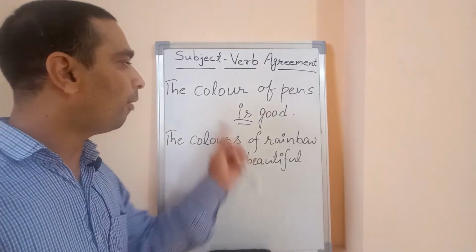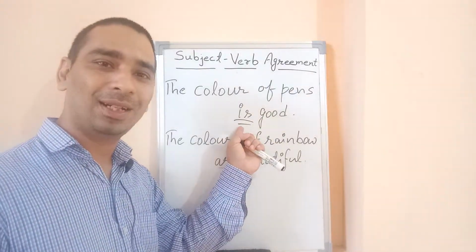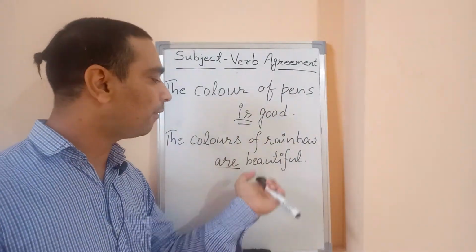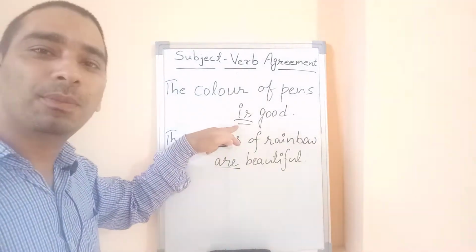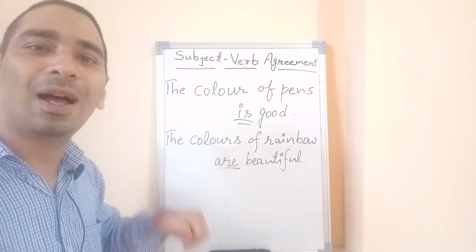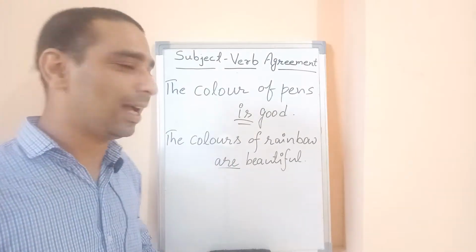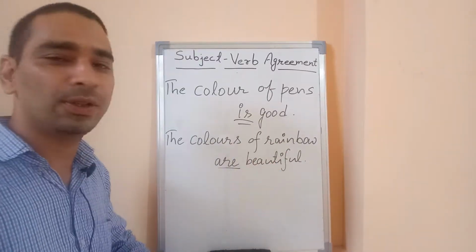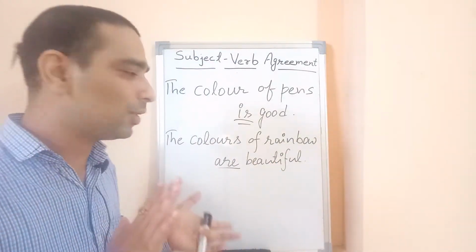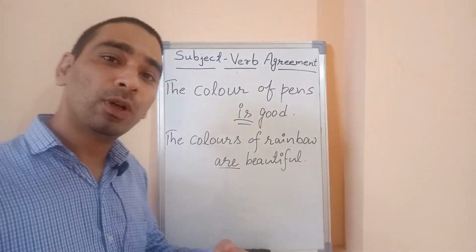The color of pens is good. And in the second sentence, the colors of rainbow are beautiful. In the first sentence, I'm using the verb is, and in the second sentence, are. Now let us understand these two examples and how to get the subject.